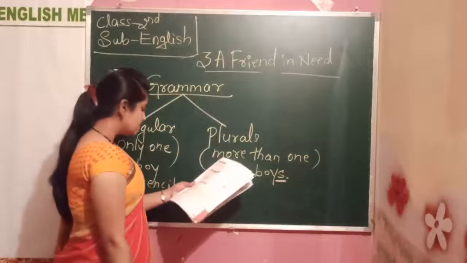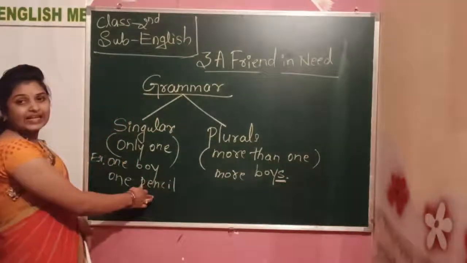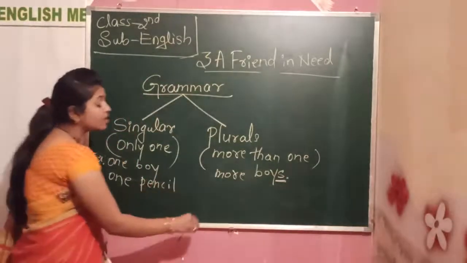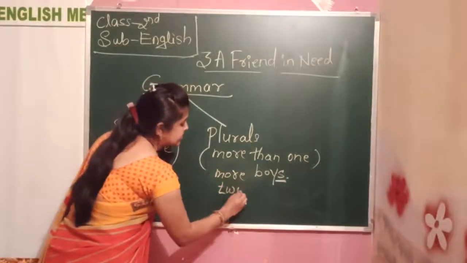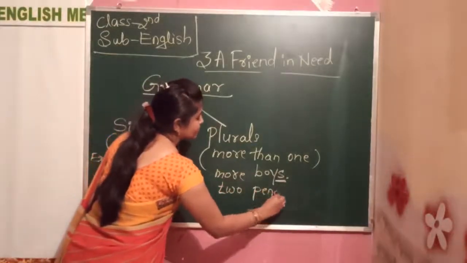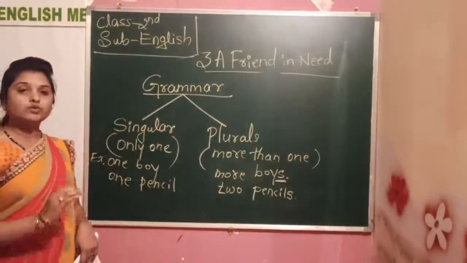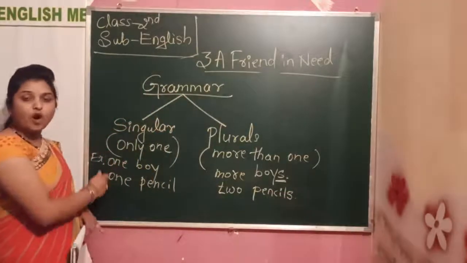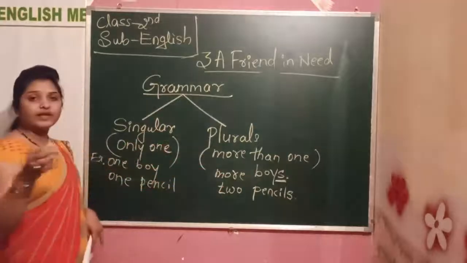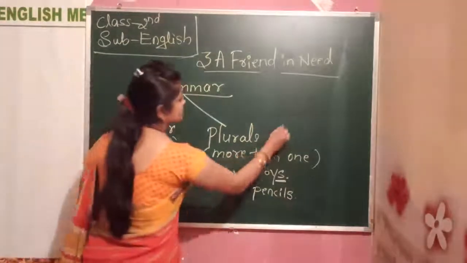And next, one pencil. So you can write here, 2 pencils. From the singular, if you want to make the plural, you only need to add s.